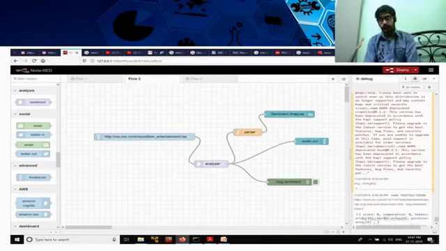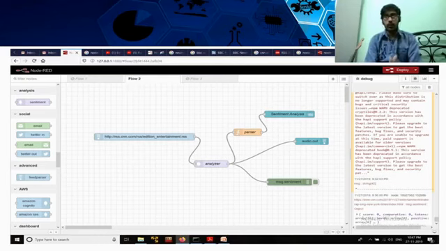The advantage of NodeRED is that you can directly create your application in web form, where a flow editor is given to you, and as you create that application, you can directly deploy it and have a web-based interface to interact with your device.